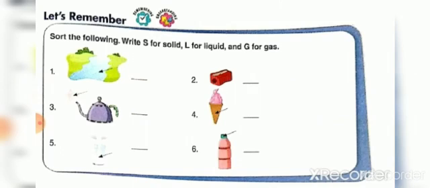And what is this? Cone. The cone with ice cream is a solid, so S should be written there. Fifth, it is a tumbler of water. So the water inside is a liquid, so L. Sixth one, the bottle cap is a solid, so it is S.